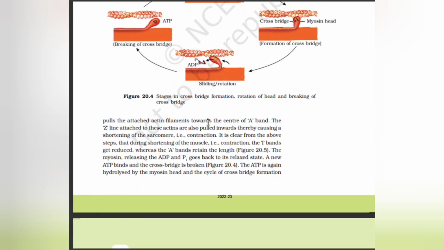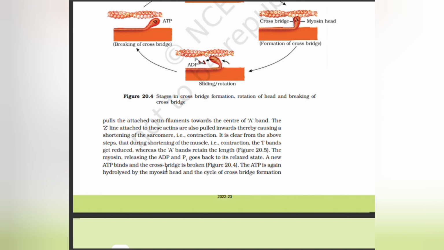This pulls the attached actin filaments towards the center of the A band. The Z lines attached to the actins are also pulled inwards, thereby causing a shortening of the sarcomere, that is, contraction. It is clear from the above steps that during shortening of the muscle in contraction, the I band gets reduced, whereas the A band retains its length.